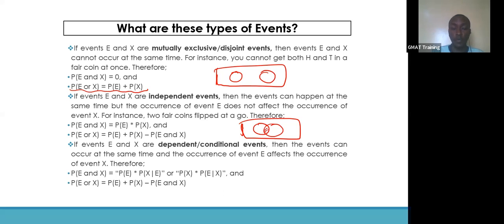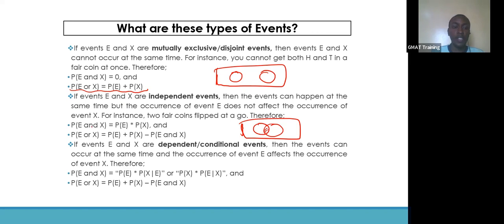Now we flip two fair coins and not one. The outcome of one fair coin does not affect the outcome of the other fair coin. So having a head doesn't tell you that you'll have tails for the next one. If you have a tail here, it doesn't tell you you'll have another tail on the other coin.